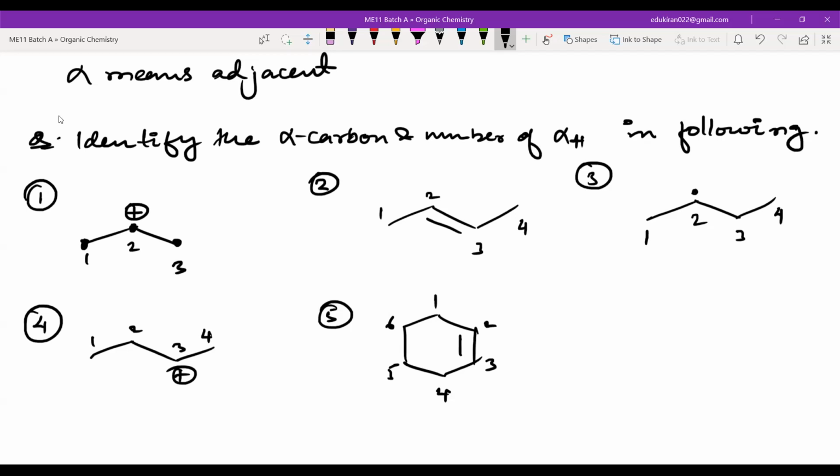We need 2 more classes and then we will be done with this chapter. I was looking at aromaticity. I think aromaticity is there, but it is not in this chapter. It is in hydrocarbons, I guess.